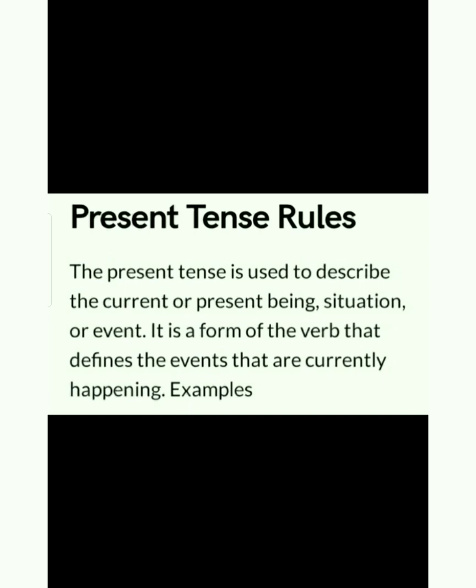So first of all, let's know about present tense. The present tense is used to describe the current or present being, situation or event. It is a form of the verb that defines the events that are currently happening. Example: I write a letter. We are writing a letter. I have written a letter and I have been writing a letter since 2 o'clock.